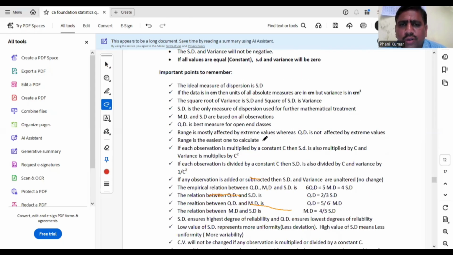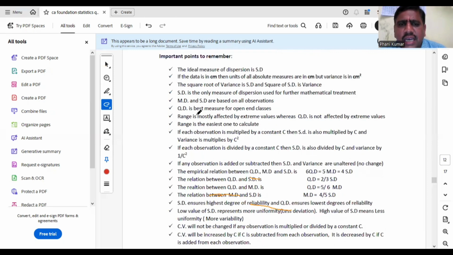Again, important points to remember in dispersion. The ideal measure of dispersion is always SD. The ideal measure of central tendency is mean. If the data is in centimeters, then the units of absolute measures are all in centimeters, but coming to variance, it is squared. Units will become centimeter square. If it is kgs, for variance it becomes kg square. For SD, it is kg only. For all other absolute measures, units are as they are, but for variance, it is the square of the units. The square root of variance is SD and the square of SD is variance.